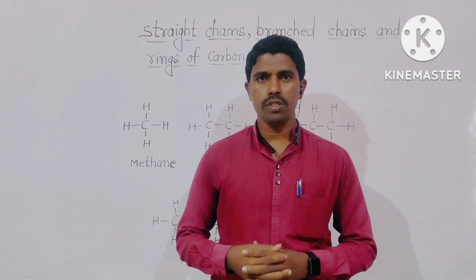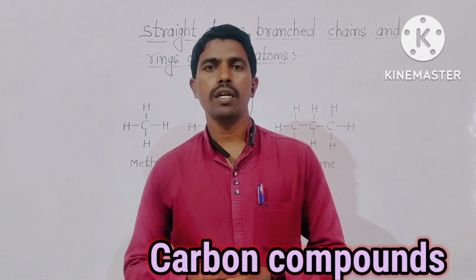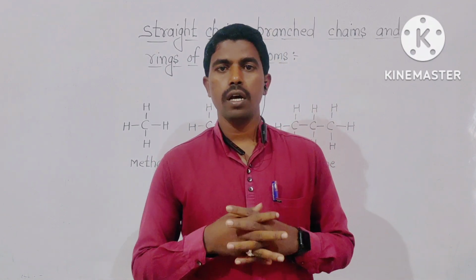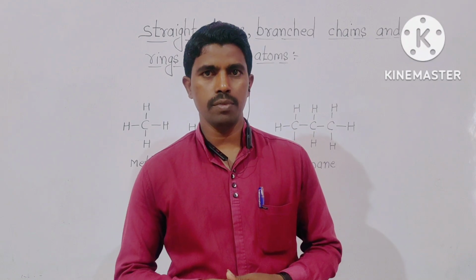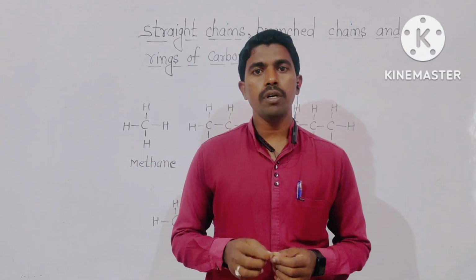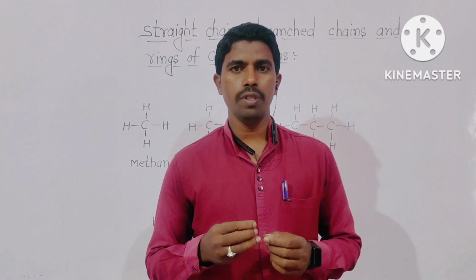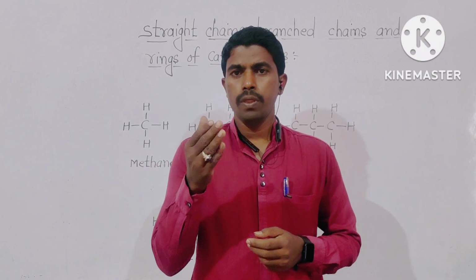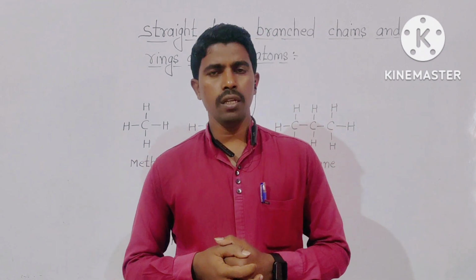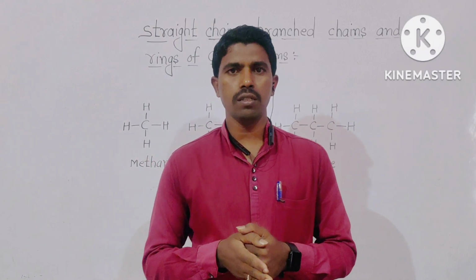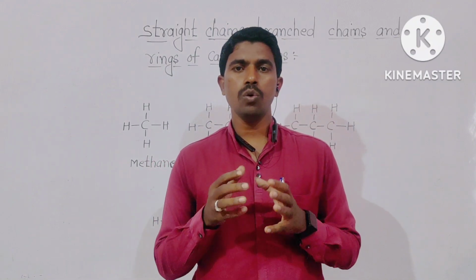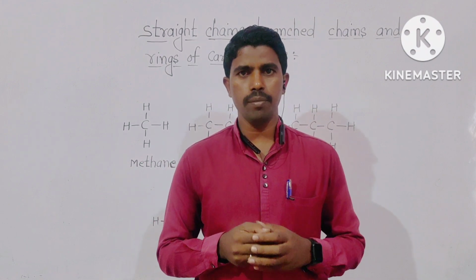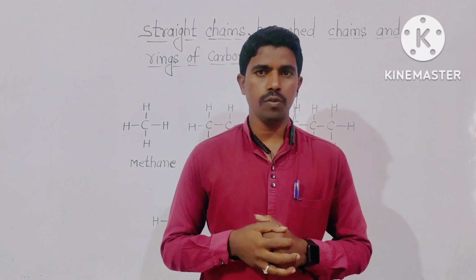In previous class we have seen bonding in carbon compounds and hydrocarbons. Today we will see the straight chains, branched chains and ring form of carbon atoms. As we know that carbon forms covalent bonds and with the help of a covalent bond it forms millions of compounds. The structural formulae of methane, ethane, propane show that carbon lie in the core of the molecule and hydrogen atoms attached to the carbon lie at the periphery of the molecule.